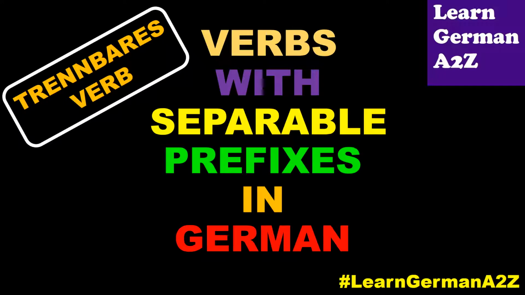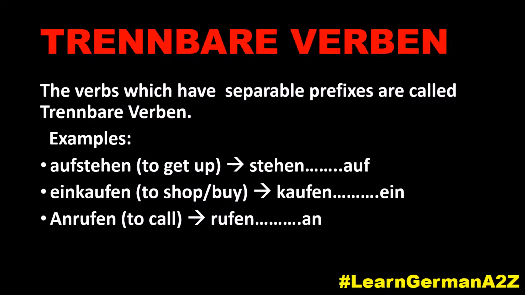Today we are going to learn something new. Verbs with separable prefixes in German language, which are also called in German Trennbares Verb. So let's learn this new topic. Trennbare Verben. Let's understand what are these verbs. The verbs which have separable prefixes are called Trennbare Verben. These verbs always have separable prefix.